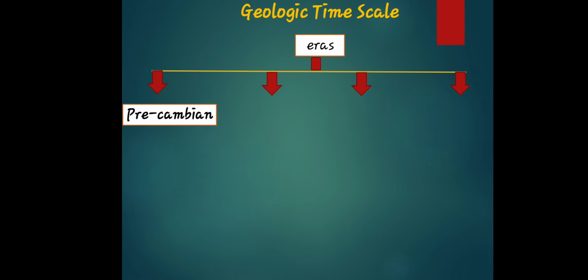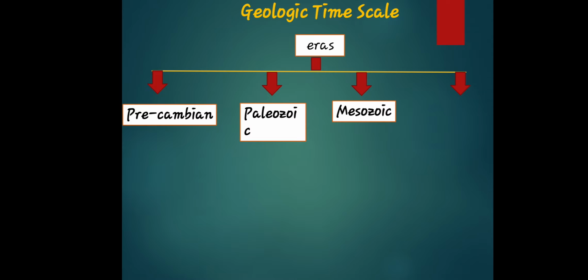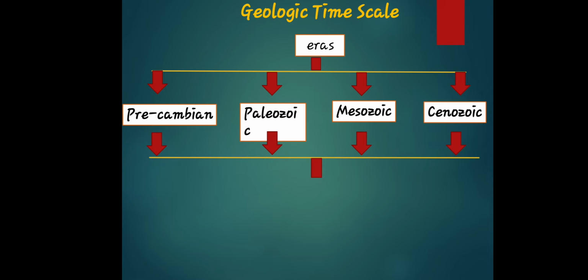As I've said, there are three that are identified, and to be exact, there are four. We have the Precambrian, Paleozoic, Mesozoic, and Cenozoic era. Within these four eras, we also have a period or epoch.